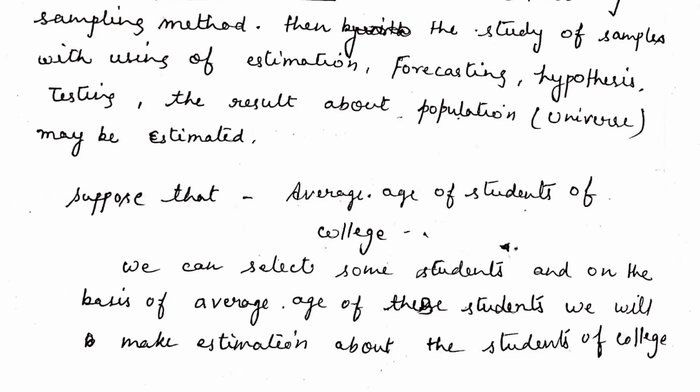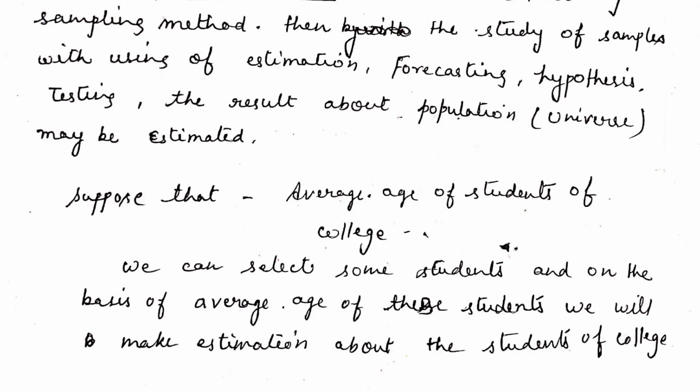So it is not possible to know about the age of all the students. So we can randomly select some students, and on the basis of the average age of these students, we will make an estimation about the entire or total students of the college.